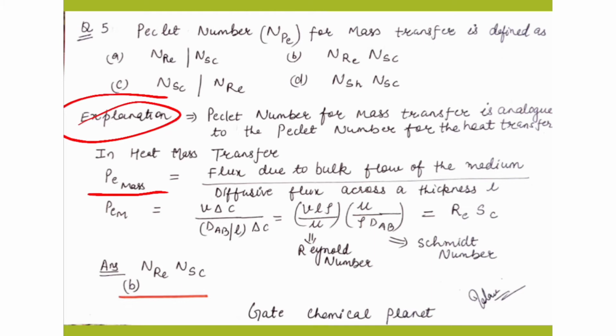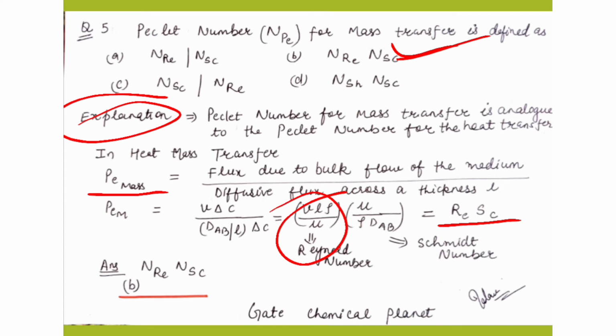VL rho by mu is equal to the Reynolds number, and mu by rho DAB is the Schmidt number. We have already explained the Schmidt number, so we can write the Reynolds number into the Schmidt number. So the answer is B. Option B is correct. So the Reynolds number into the Schmidt number is the product equal to the Peclet number. So in this way we can calculate the Peclet number for mass transfer.